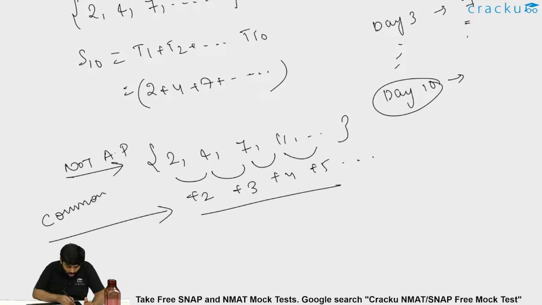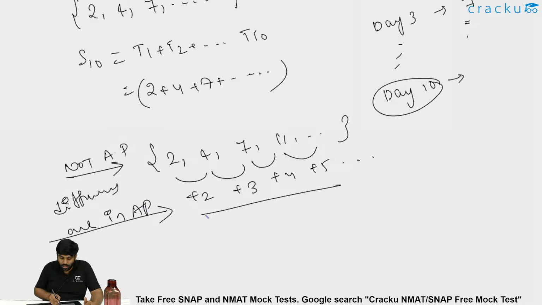We should not use the word common because it is not the common. Differences are in AP. That is, if you see the subsequent differences, one is plus 2, the other is plus 3, the other is plus 4 and so on. This particular thing follows an AP: 2, 3, 4, 5 and so on. This will follow an AP.